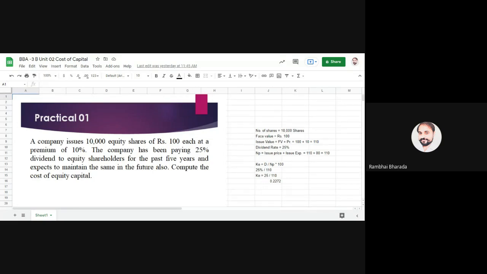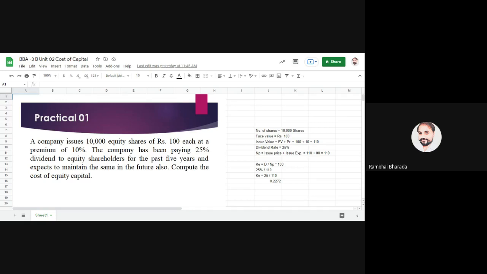In cost of equity capital, we have different models to determine it. The first model is the dividend price approach.